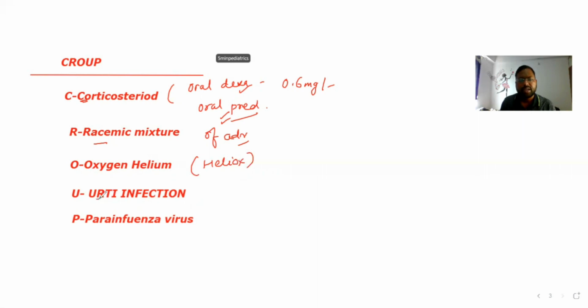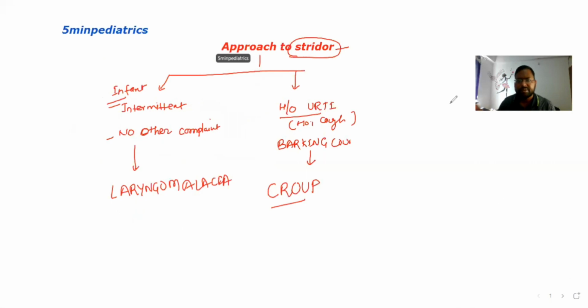U for URTI, upper respiratory tract infection. And P for parainfluenza virus. This question is commonly asked: what is the common causative organism of croup? So parainfluenza mostly causes croup. Other viruses we have are adenovirus and rhinovirus, etcetera.